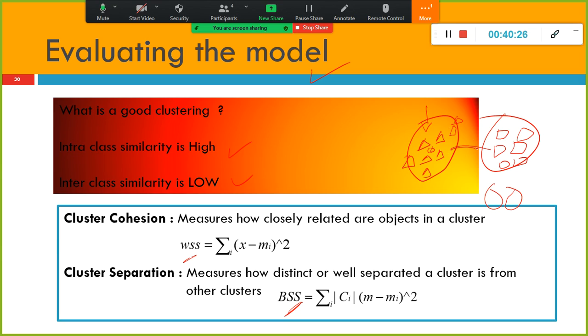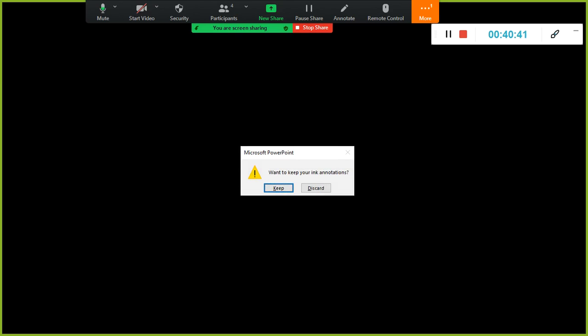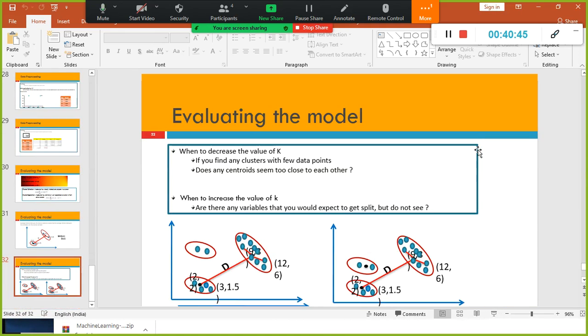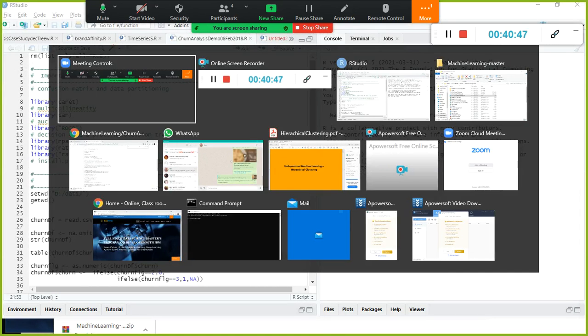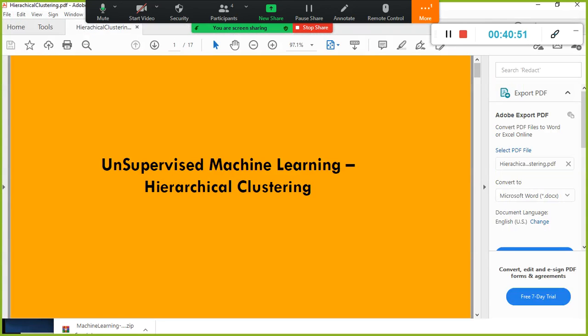The between sum of squares should be more, which means the two clusters are separated well, and within the cluster the values are supposed to be closer. That is what it says. With that we can decide how well my cluster has been created. We will see a demo in the script. Before that, I will finish up hierarchical clustering also.